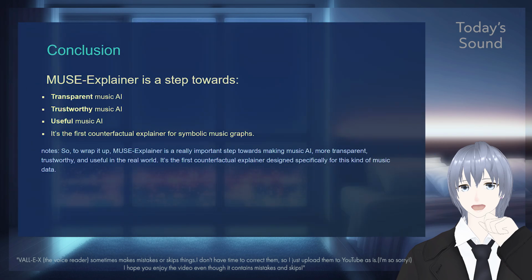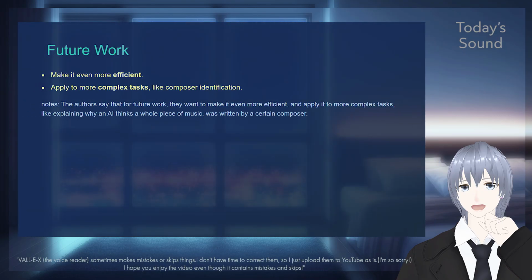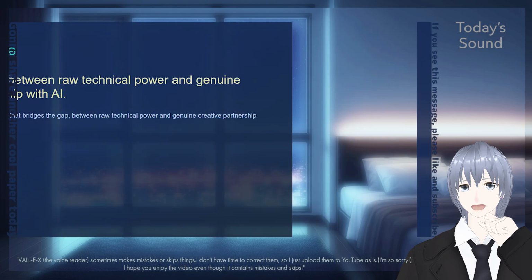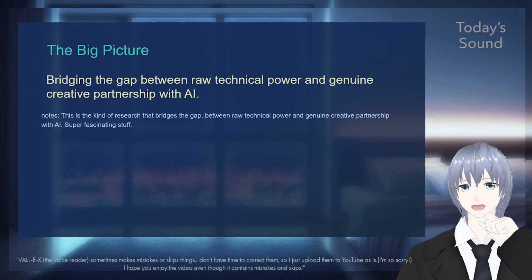So, to wrap it up, MUSE-Explainer is a really important step towards making music AI more transparent, trustworthy, and useful in the real world. It's the first counterfactual explainer designed specifically for this kind of music data. The authors say that for future work, they want to make it even more efficient and apply it to more complex tasks, like explaining why AI thinks a whole piece of music was written by a certain composer. This is the kind of research that bridges the gap between raw technical power and genuine creative partnership with AI.